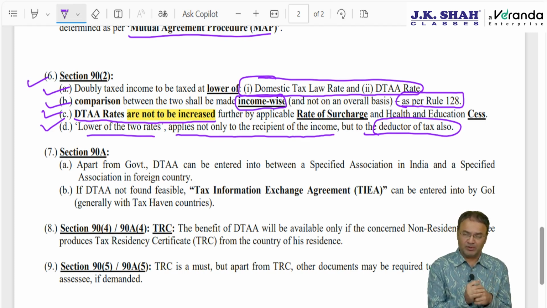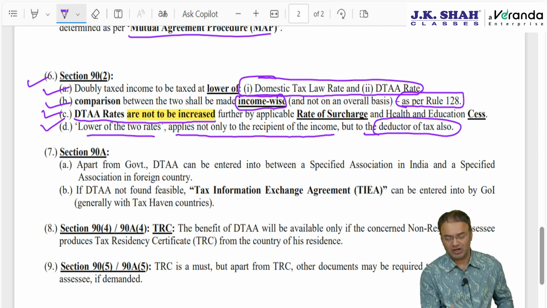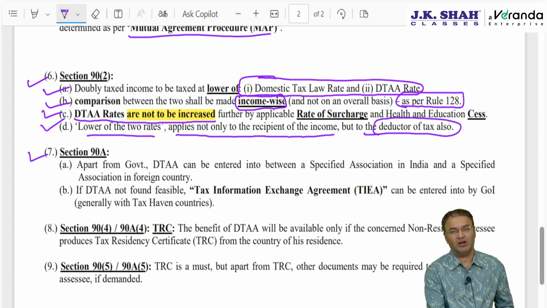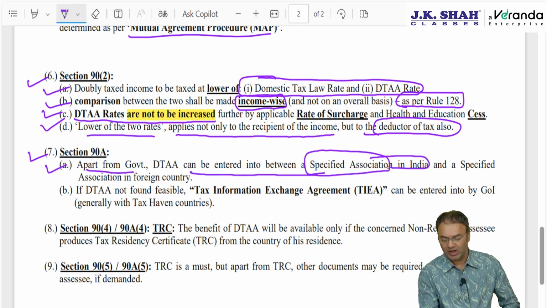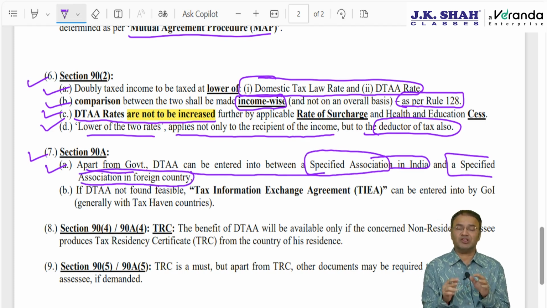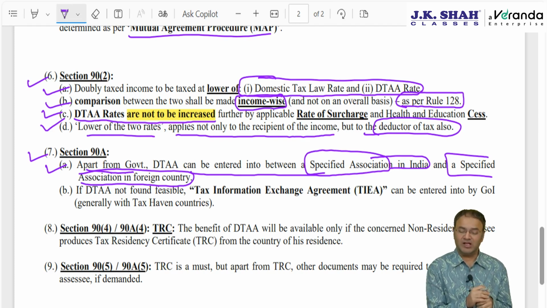Now, DTAA can be entered into only between two governments. Apart from governments, other people cannot have a DTAA. But somewhere in 2010-11, Chidambaram ji was finance minister. He expanded the scope. He introduced section 90A with 2 points. First point, an agreement similar to DTAA can, apart from governments, now be entered into between a specified association in India and a specified association outside India. Up till now, only one such association was there, the Taipei Association, which is the capital of Taiwan. Barring that, this point is totally unimportant. The Institute has never asked a question, and in future also they will never ask a question.